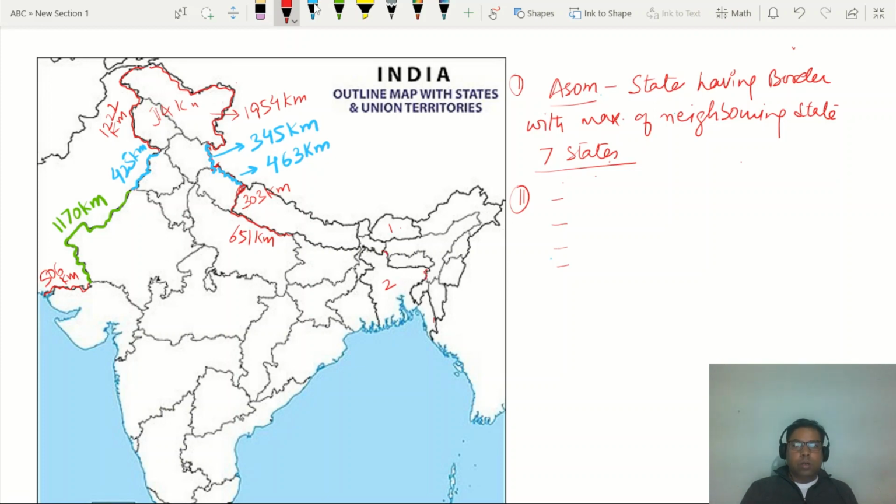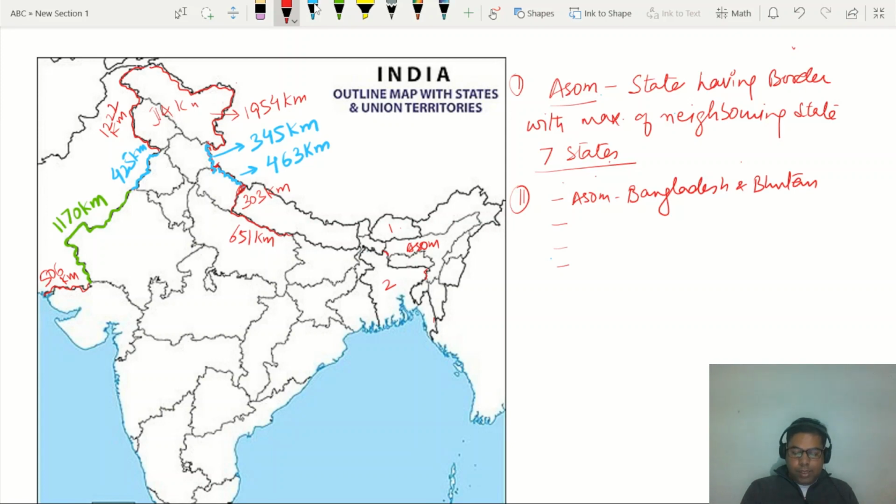So it is sharing the border from two sides. Assam has the border with Bangladesh and Bhutan, right? Then Meghalaya has a border with only Bangladesh, so it has only one, so it is not of much significance.